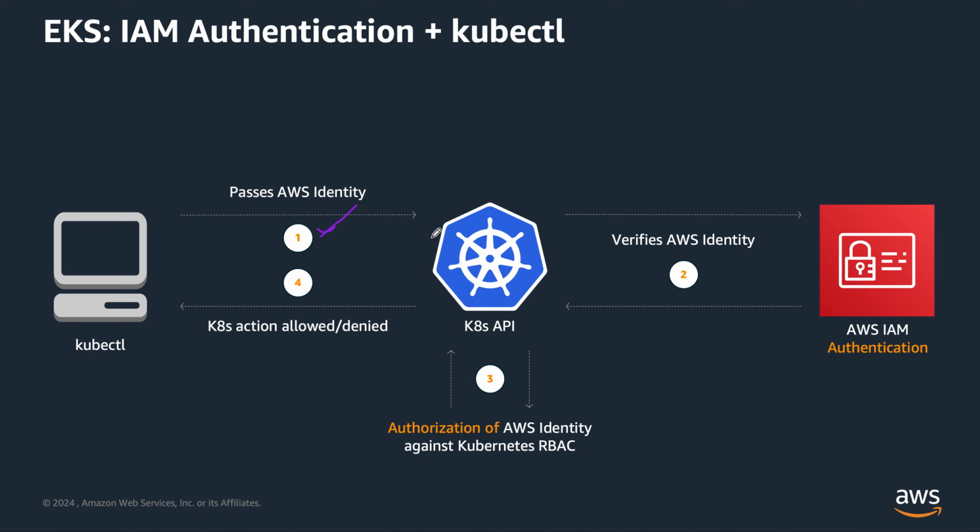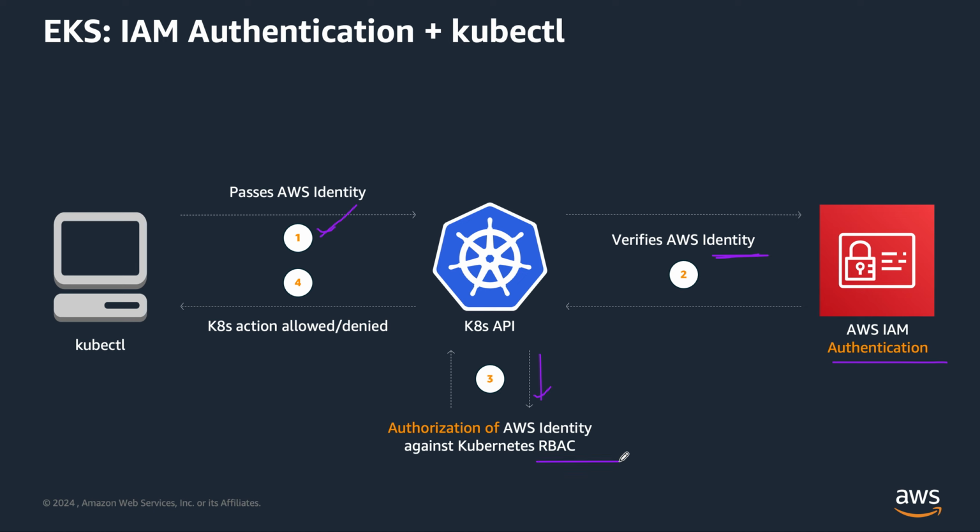Let's say I ran a command stating that I want to get the pods, right? Here in this case, my IAM identity is passed along with the Kubernetes call by our IAM Authenticator plugin, right? On the back end, Kubernetes will actually go and verify your IAM identity with AWS IAM. And that's something which is purely authentication, right? Once done, the auth response is sent back to Kubernetes, and Kubernetes will go and check your RBAC permissions.